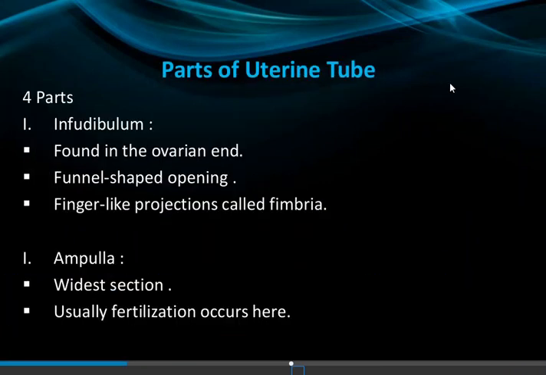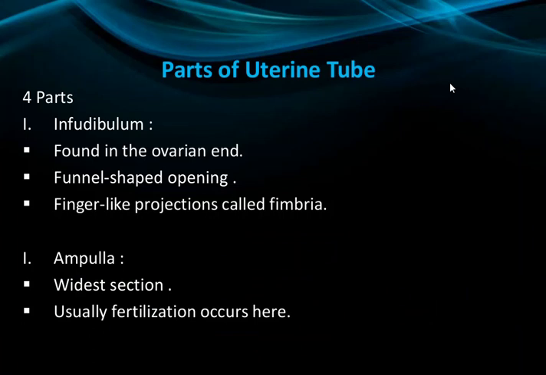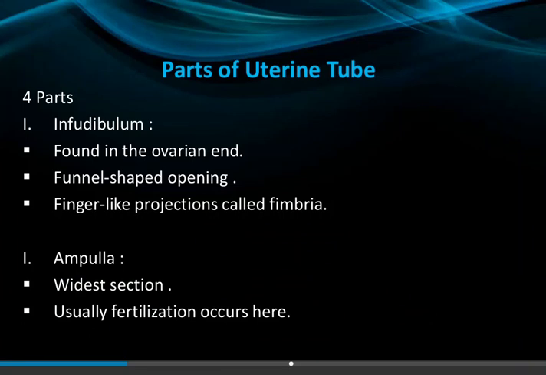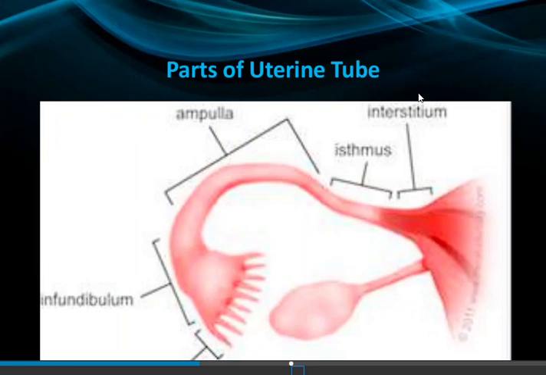Next, there are four parts of the fallopian tubes: infundibulum, ampulla, isthmus, and interstitium. I will show you in the diagram. The infundibulum is attached with the ovaries. After that, the ampulla, isthmus and interstitial parts come. The ampulla is the longest part, 4 centimeter. Here 2.5, 1.5 and 1.5. The total length is 10 centimeter.